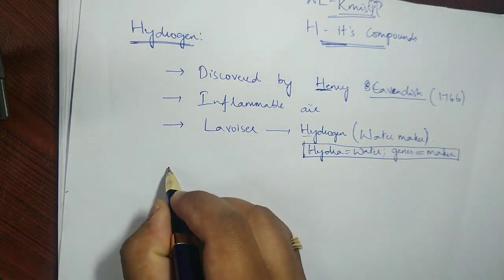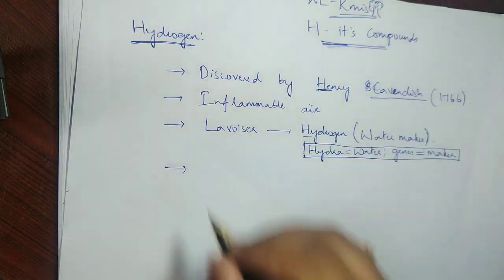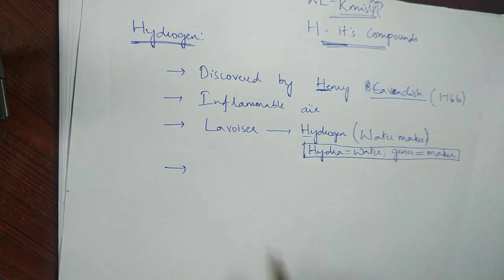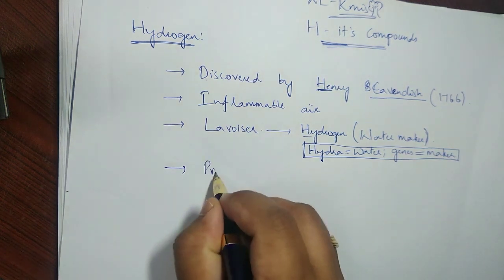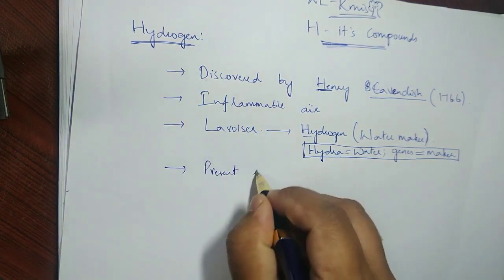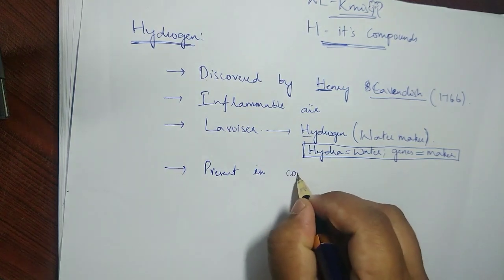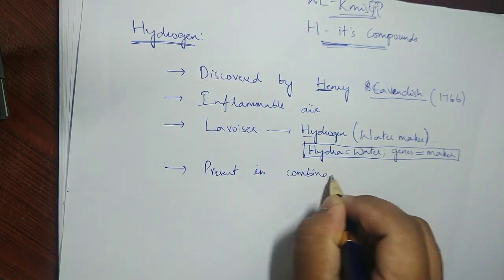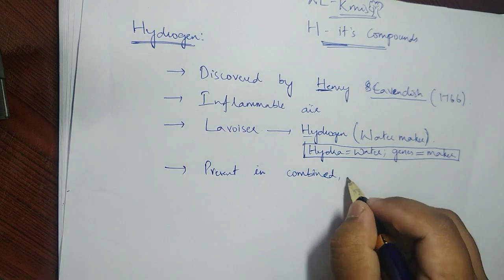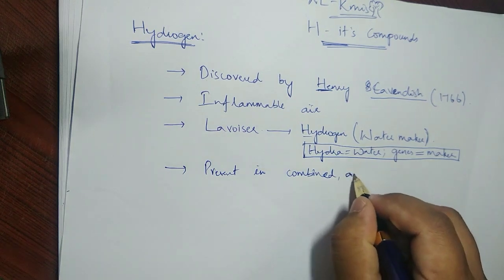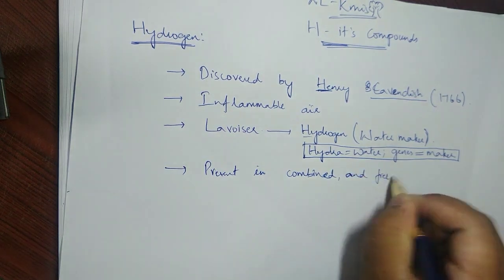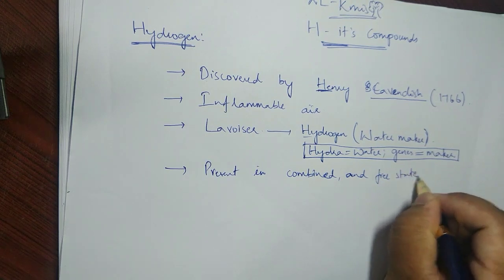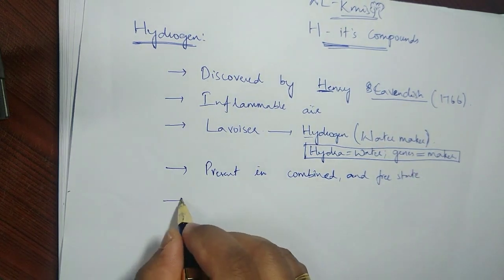Apart from this, there is one more point that you must know: hydrogen can be present in both combined as well as free state. Combined form, like water and hydrochloric acid, and free state also, like hydrogen gas. But the free state is present in very small amounts.